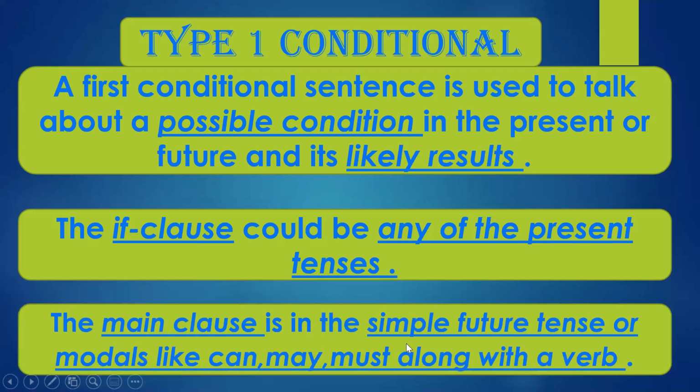The main clause is in either the simple future tense, like will plus verb, or it can have modals like can, may, must along with the verb. Other modals it can have are ought, shall. So these are the modals plus verb which are there in the main clause of a type 1 conditional.